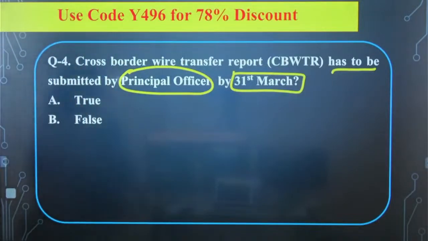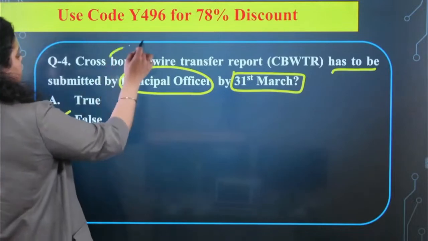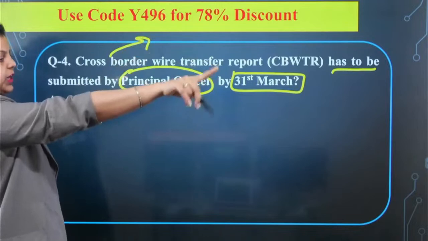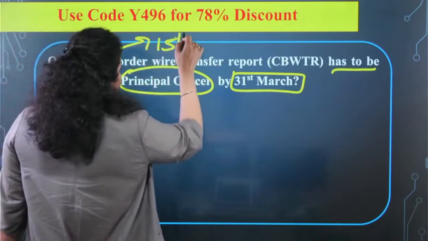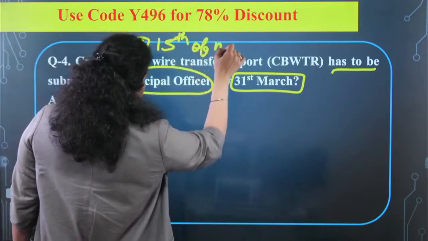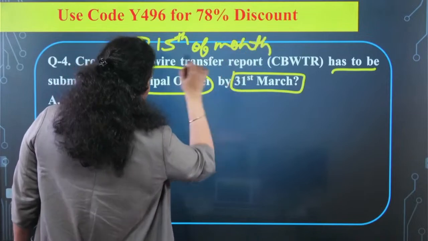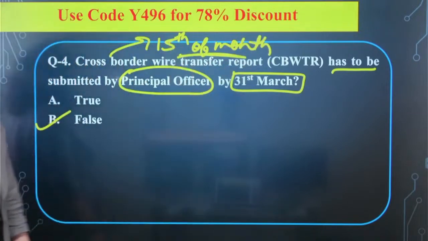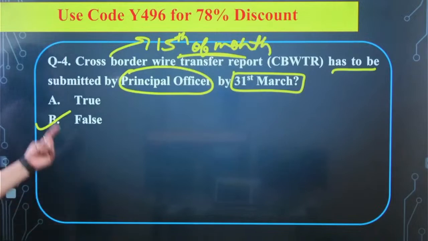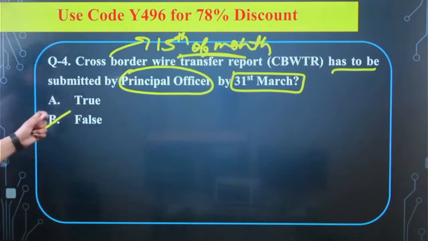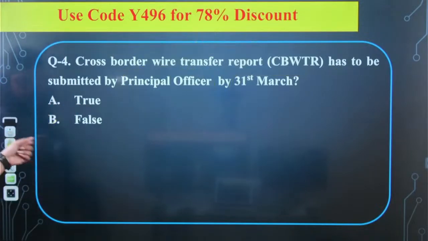So the answer to this question will be false, because this report should be submitted by the principal officer to the FIUIND by the 15th of every month, right? By the 15th of the succeeding month, the report should be submitted by the principal officer to the FIUIND. That's why the statement is false.